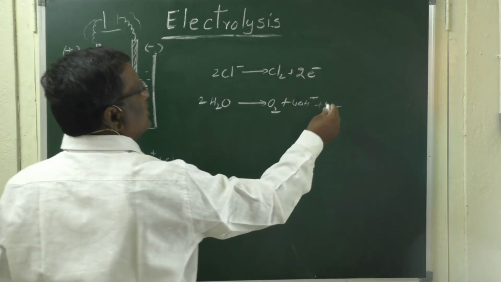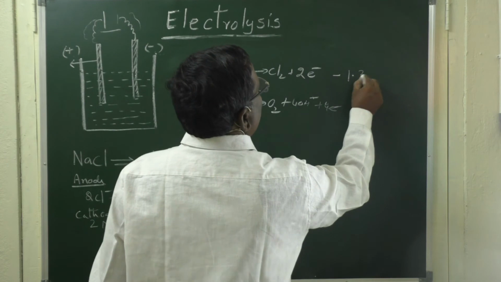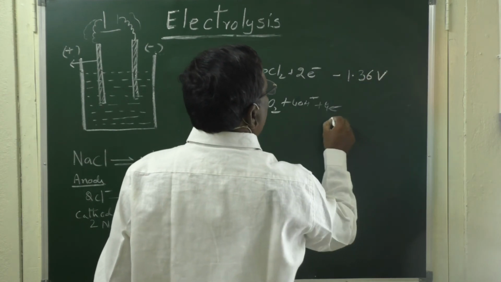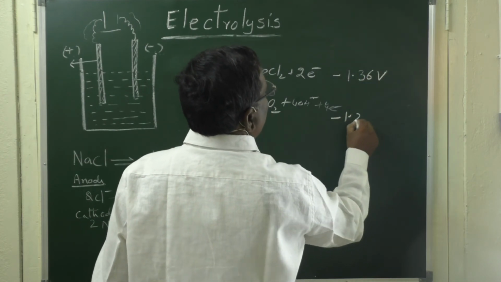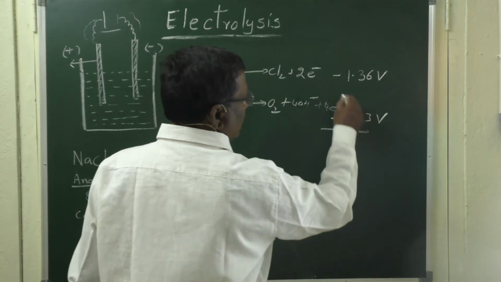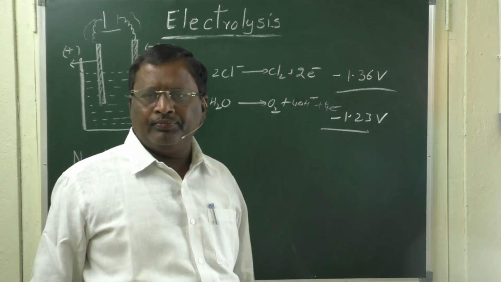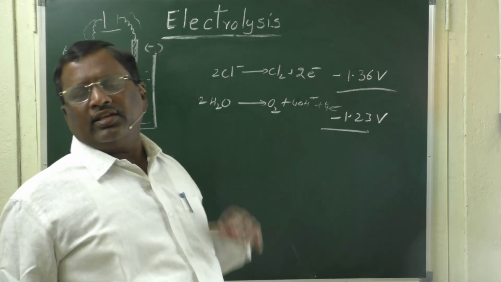If you observe the potentials, the oxidation potential for chlorine is minus 1.36 volts, whereas for water it is minus 1.23 volts. If you compare, the oxidation potential of oxygen is less. So, this reaction has to take place.